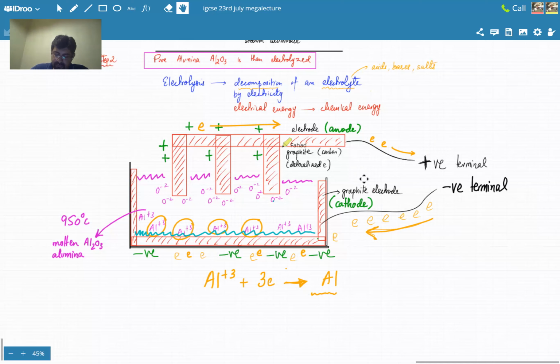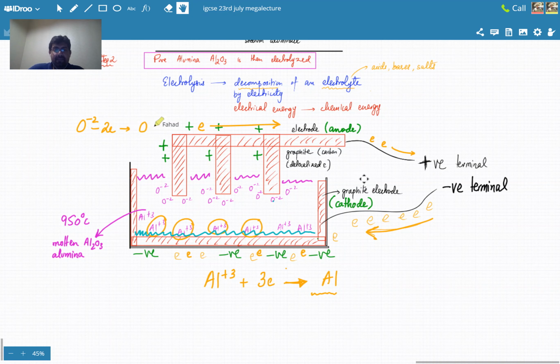So where is it going to get these electrons? That's the issue. Now, the only thing that's available at the positive terminal are oxygen minus 2 ions. So where is the battery going to get those electrons? It's going to take oxygen minus 2 ions. It's going to remove two. Minus 2 ka matlab hai there are 2 extra electrons. Minus 2 means it has extra electrons. So the positive terminal of the battery is going to pull electrons from oxygen ions and remove the 2 electrons, and oxygen would become neutral again.